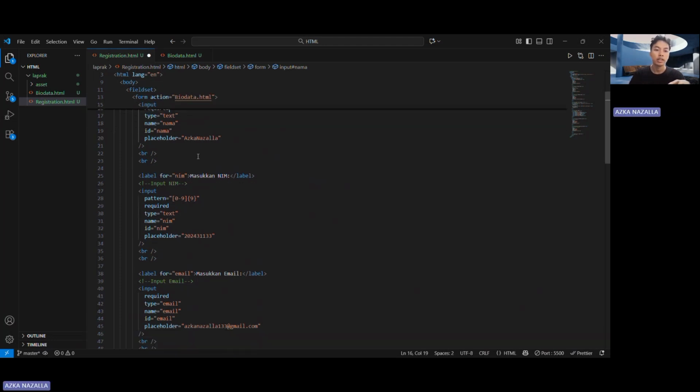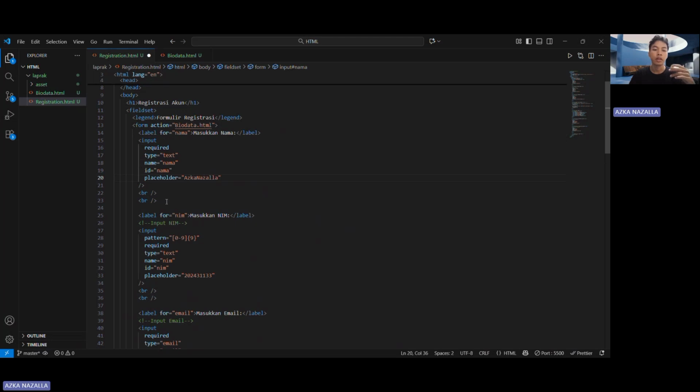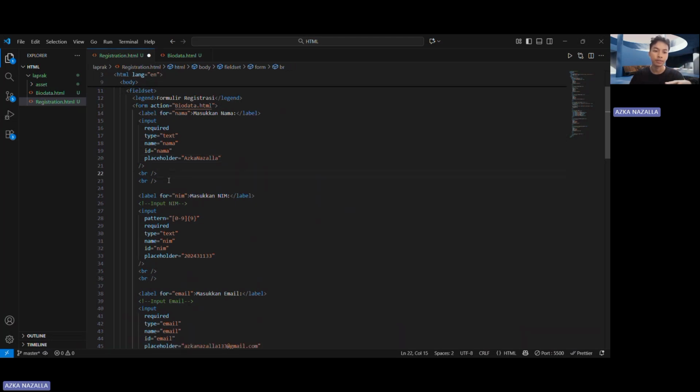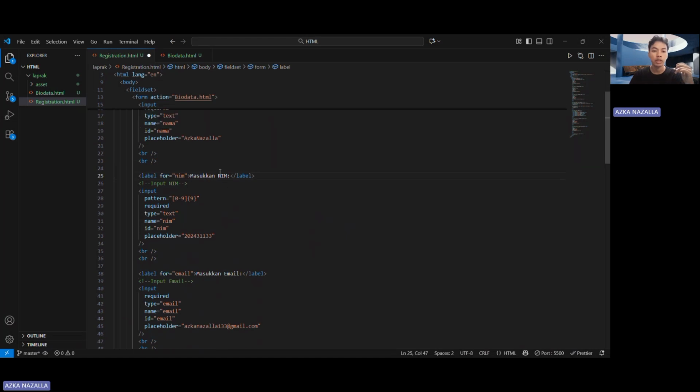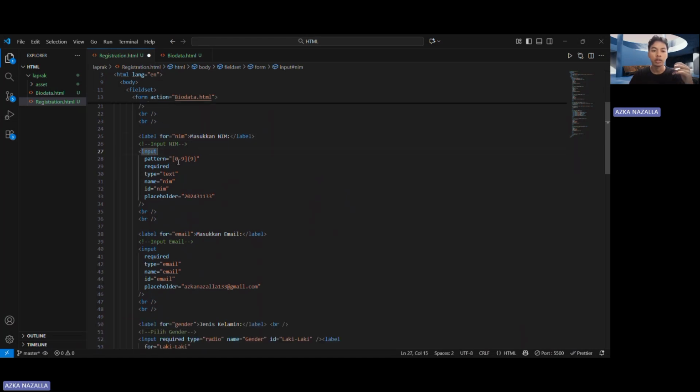And placeholder is an example of what to input in this name, and BR is for end line. This label is the same as name, and for input we use text. Why? Because a name is not a number that we can sum up.